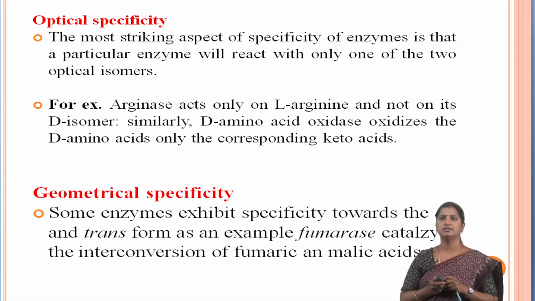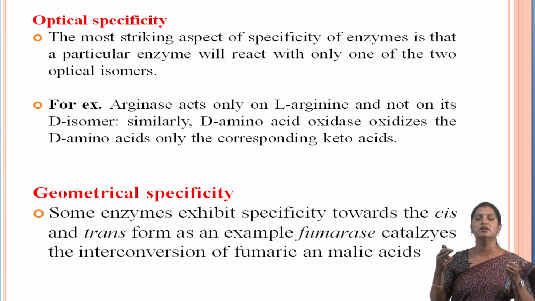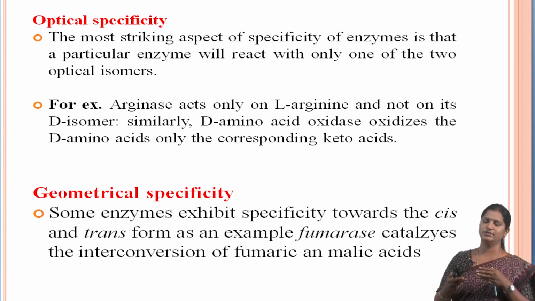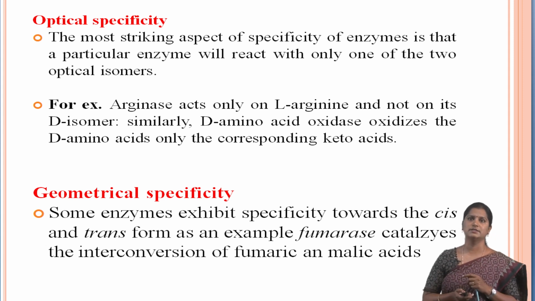That is optical specificity. The tricky aspect of enzyme specificity is that a particular enzyme will react with only one of the two optical isomers. For example, arginase acts only on L-arginine and not on its D isomer. Similarly, D-amino acid oxidase acts on D-amino acids only, giving the corresponding keto acids. Next is geometrical specificity. Some enzymes exhibit specificity towards the cis-trans forms. For example, fumarase catalyzes the interconversion of fumaric and malic acids.